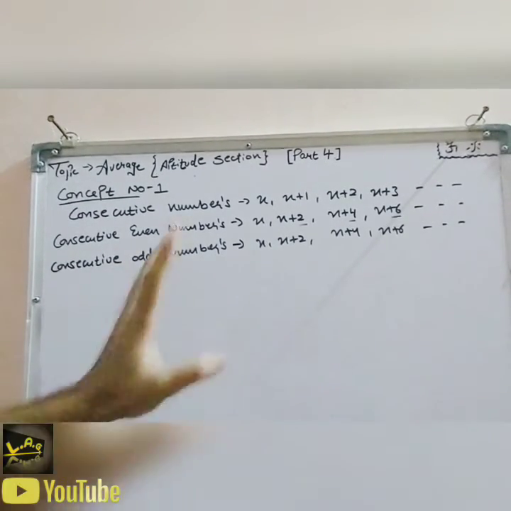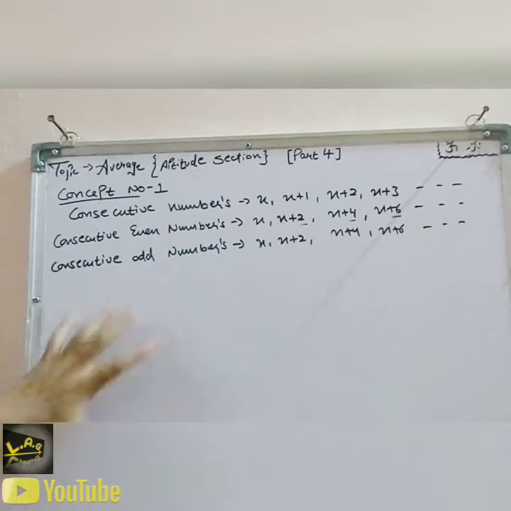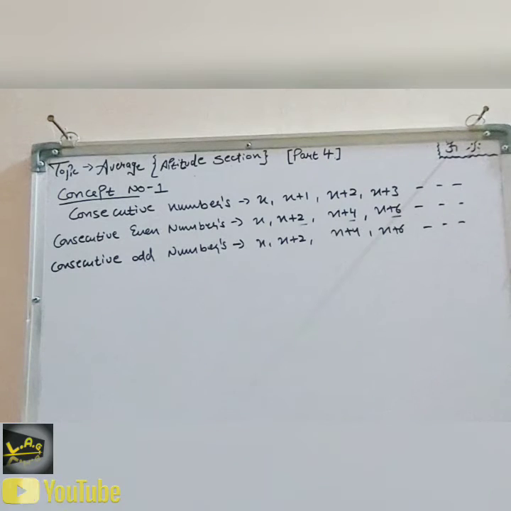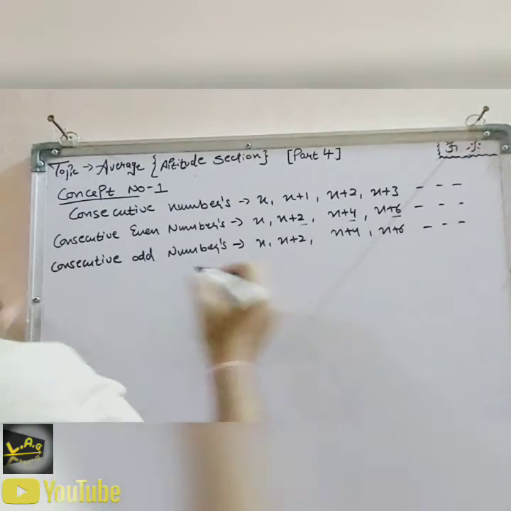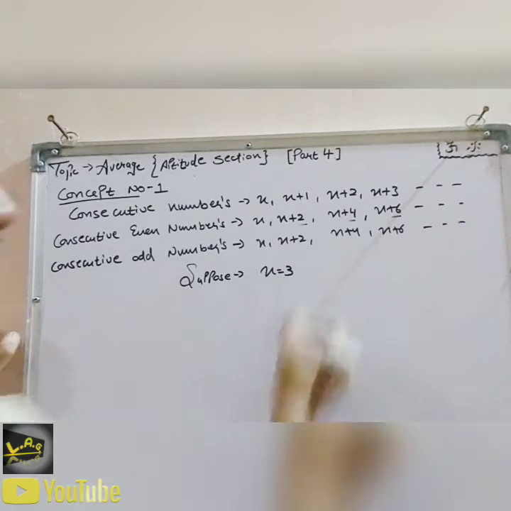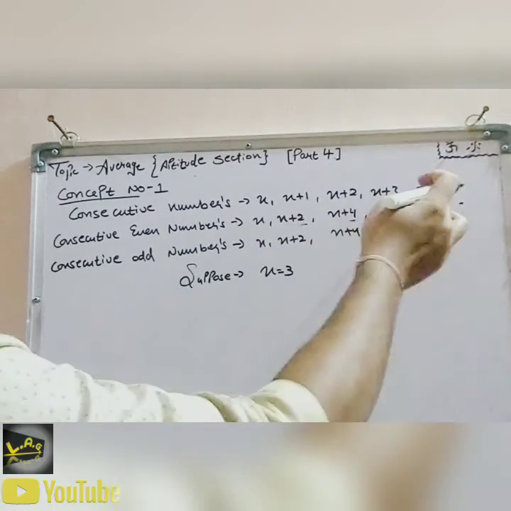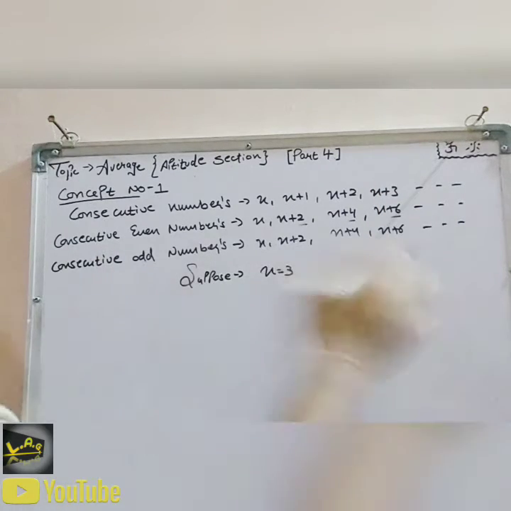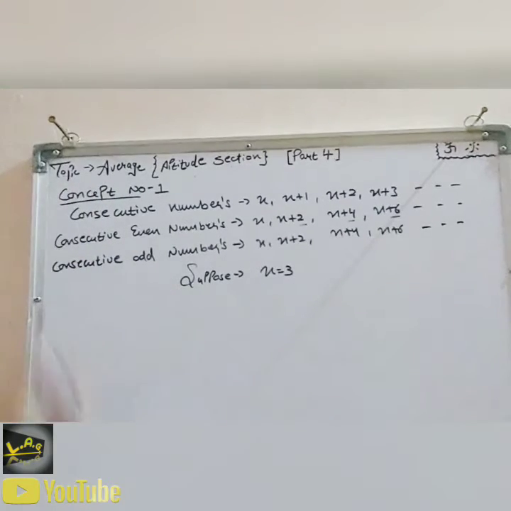In the case of odd numbers, they will be the same as the even numbers: x plus 2, x plus 4. This is going to be the same in every question. Okay, so let's start. Suppose, for example, the value of x is 3, given in the question. Then you put it in and solve it: 3 plus 1, 3 plus 2, 3 plus 3 like that. In the case of consecutive even numbers, the process is the same. You will understand all these types of questions very easily by these methods.